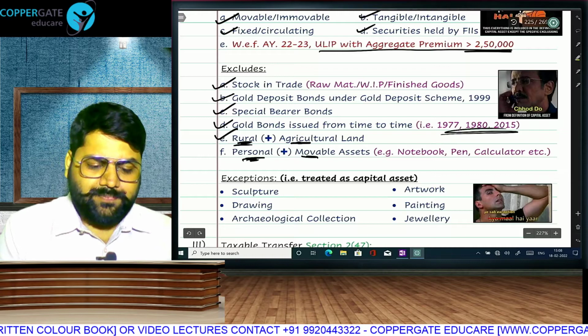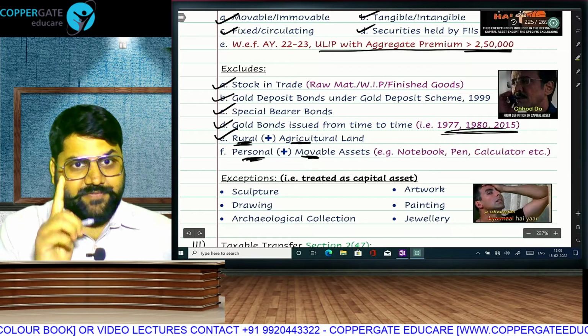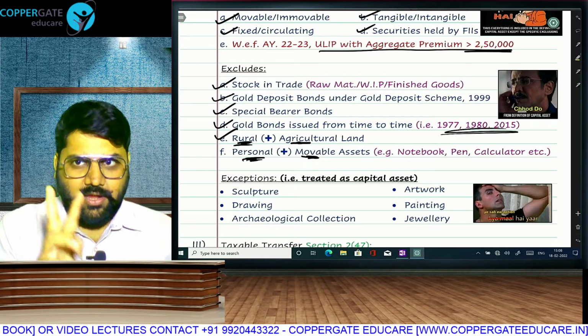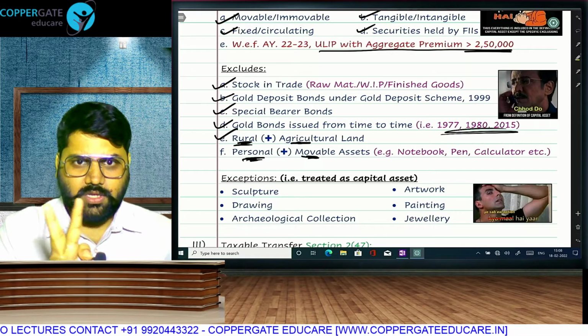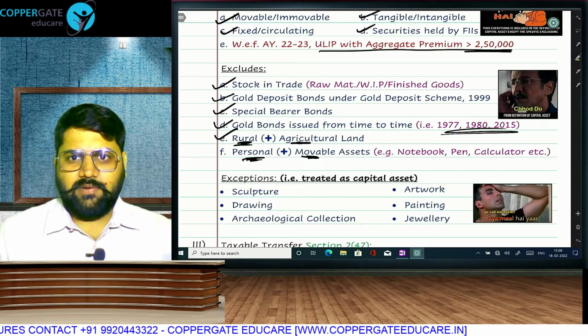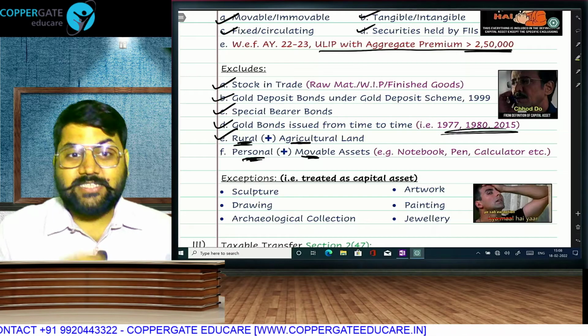Personal and movable. That means if it is business asset, it will be capital asset. If it is immovable property, it will be capital asset. When it is personal and movable, both, then it will be treated as excluded from definition of capital asset.